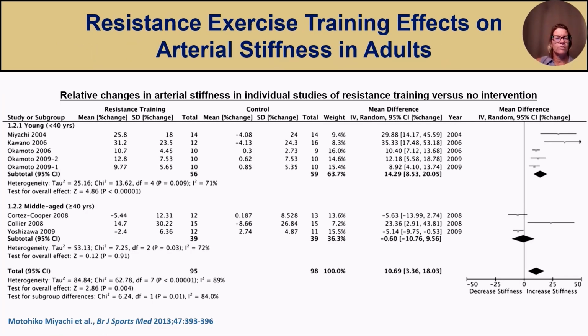In a follow-up study, he conducted a meta-analysis and looked at the effects of resistance exercise training on arterial stiffness in young adults and middle-aged adults. Overall, resistance exercise training was associated with an increase in arterial stiffness, largely in the younger individuals.